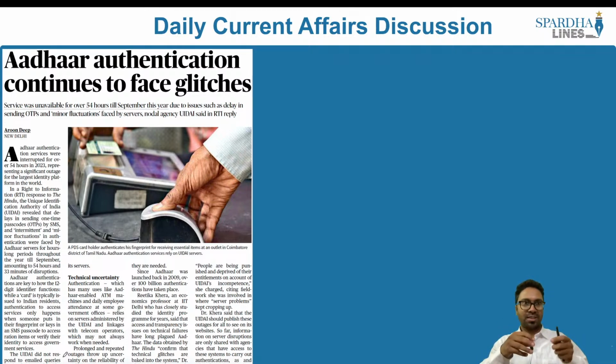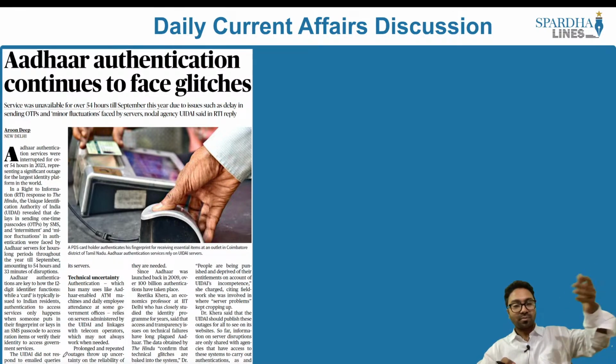Another major issue is, let's say for example, you would want to update your Aadhaar or you want to make use of the Aadhaar. What does the Aadhaar do? The Aadhaar immediately sends you an OTP to ensure that there is two-factor authentication and to validate and verify it is you who is asking for this service. But what happens in most of the situations, the OTP that is sent from the server of the Aadhaar does not come to your phone, and as a result you become the major sufferer.